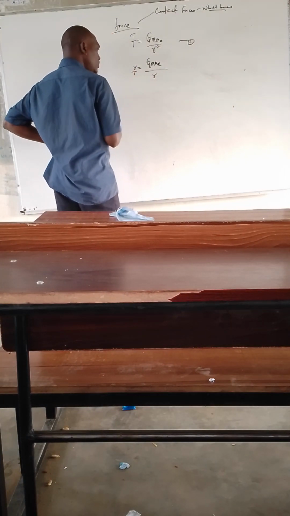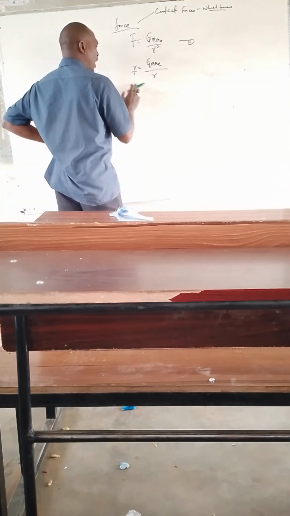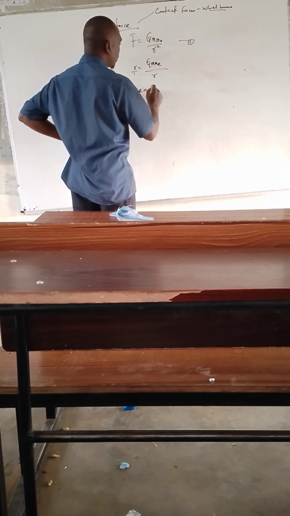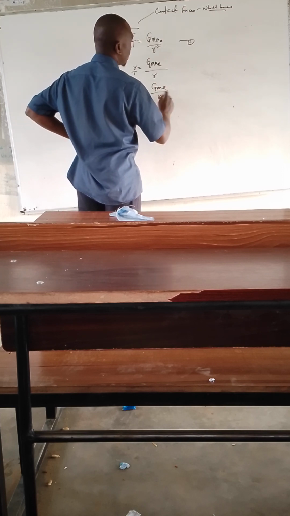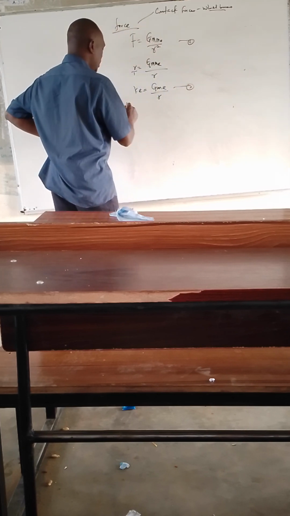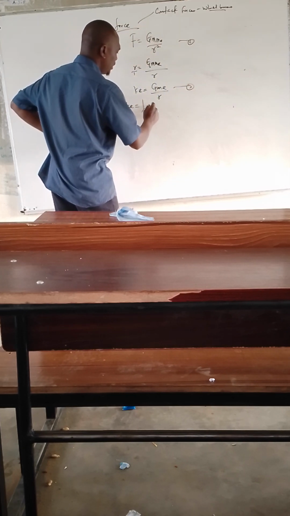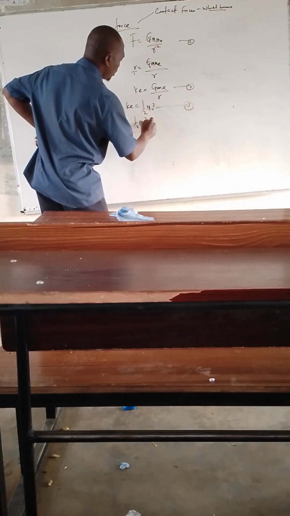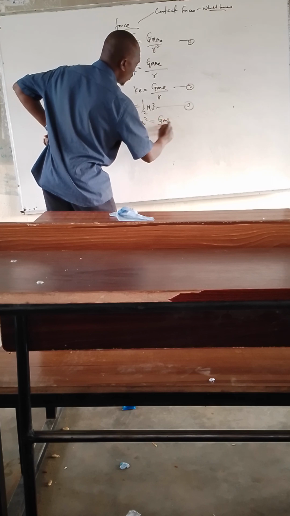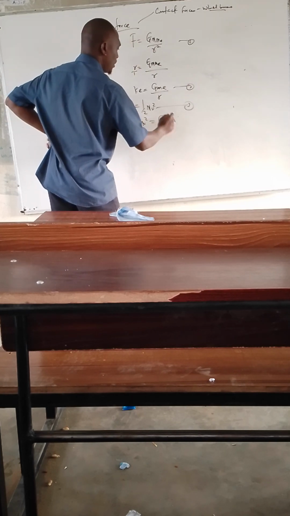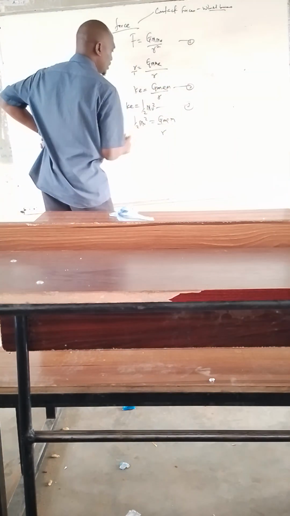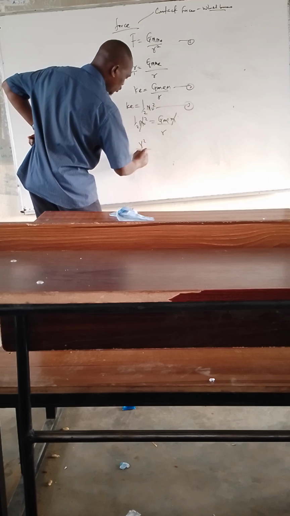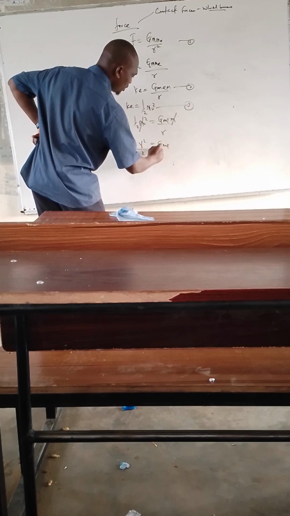So from here, we can now say, okay, we have kinetic energy is equals to G m Me over R, equation 2. What is kinetic energy? Kinetic energy is equals to half mv squared. We call it equation 3. Substitute. We have what? Half mv squared is equals to G m Me over R. So automatically, this m and the m that is there, we cancel m. What do we have left? We have v squared over 2 is equals to G Me over R.